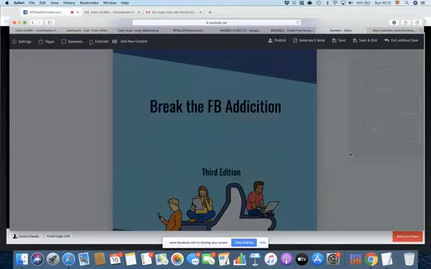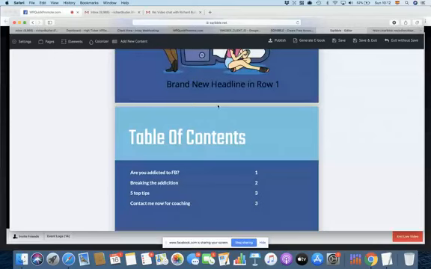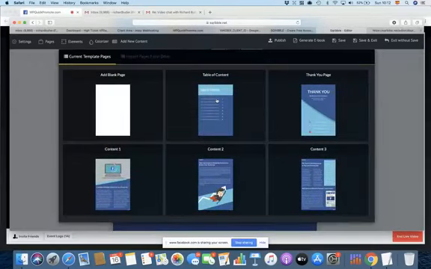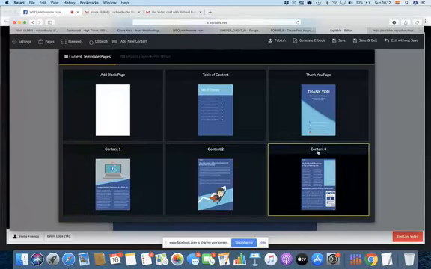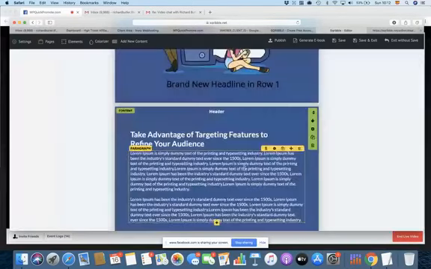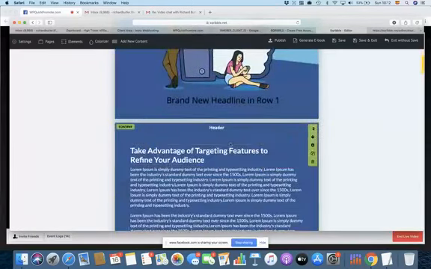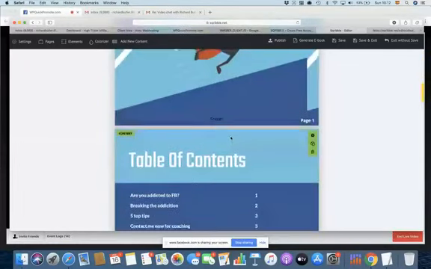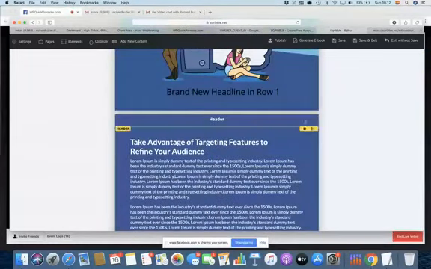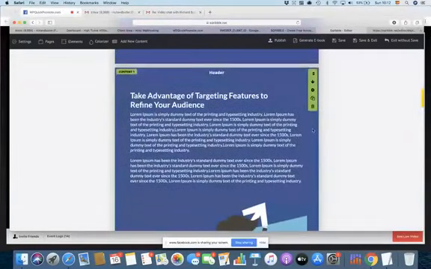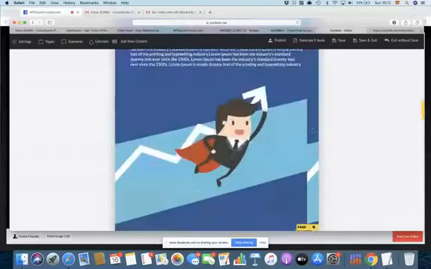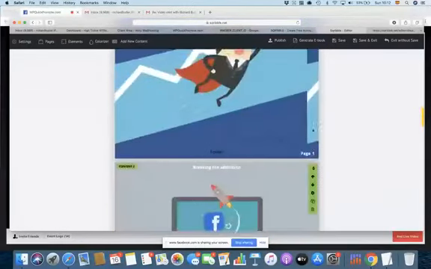Now, if I wanted to add a new page, I could click on this plus button here, and it gives me these templates here. So I could just mix and match, have one page in this content, one page in this content, one page of that content. I click this in here, the dummy text comes in again. The header, I will just have to put in again. Okay, so I put it in the wrong place. So let's say I put it in the wrong place. I can click on the down arrow. That goes here. Okay, I would put in the header again because it hasn't picked up the header.